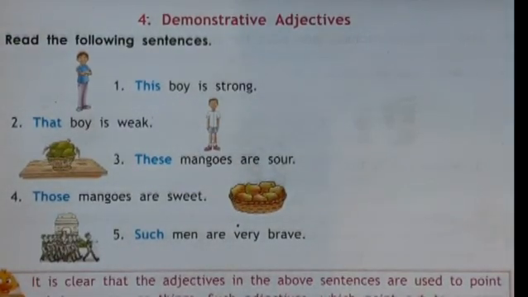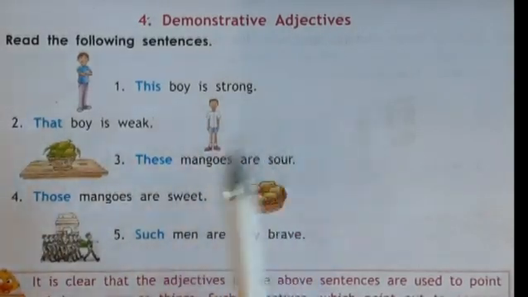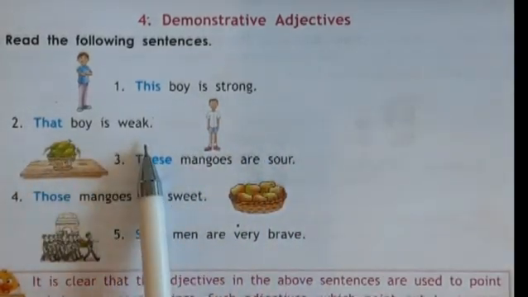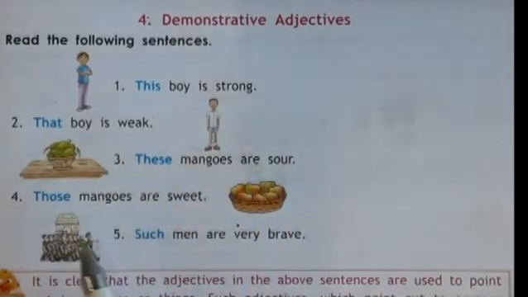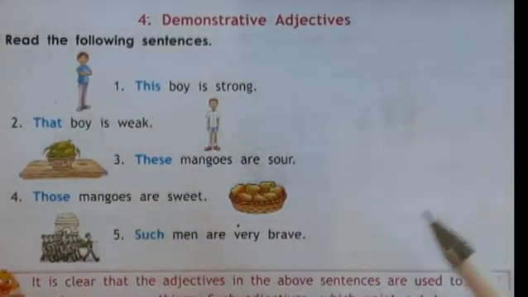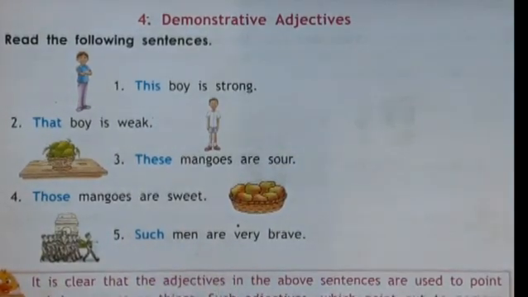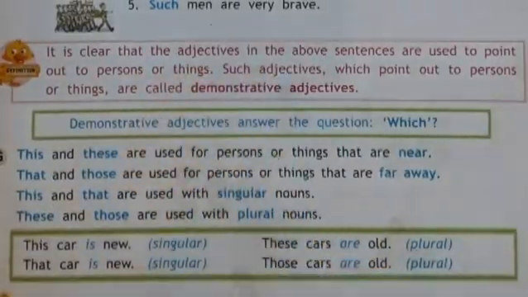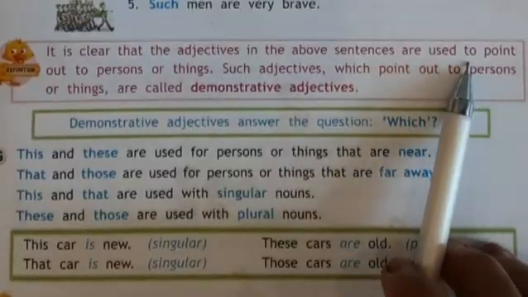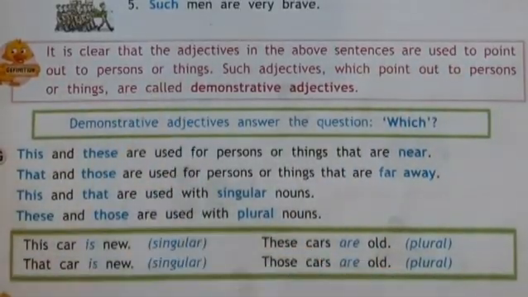Next we have demonstrative adjectives. We will read some sentences here. This boy is strong. That boy is weak. These mangoes are sour. Which mangoes are sour? These mangoes. Those mangoes are sweet. Which mangoes are sweet? Those mangoes. Such men are very brave. Which men are very brave? Such men. So it is clear that the adjectives in the above sentences are used to point out a person or thing.